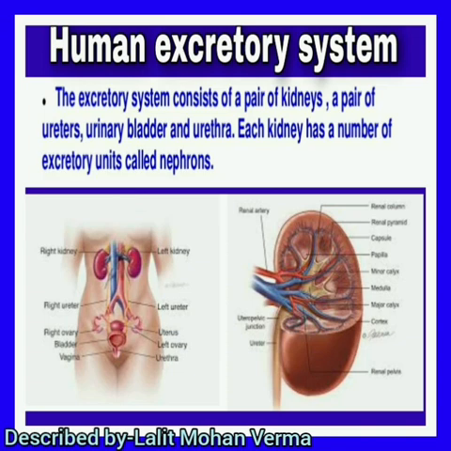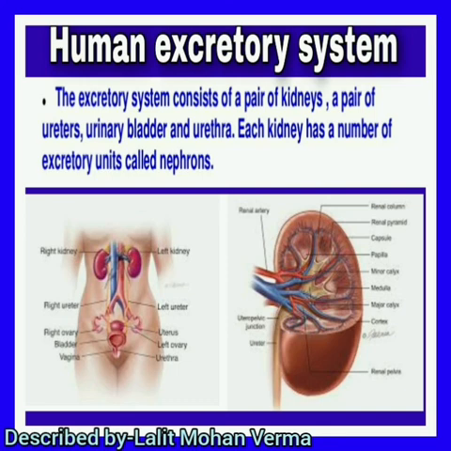Now the human excretory system. You can see on your screen, the excretory system of human consists of a pair of kidney, a pair of ureter. Ureter are long tube, carry the urine from the kidney to urinary bladder, and a single urinary bladder, that is a bag-like structure, store the urine, and the urethra. Urethra is the exit of urine.